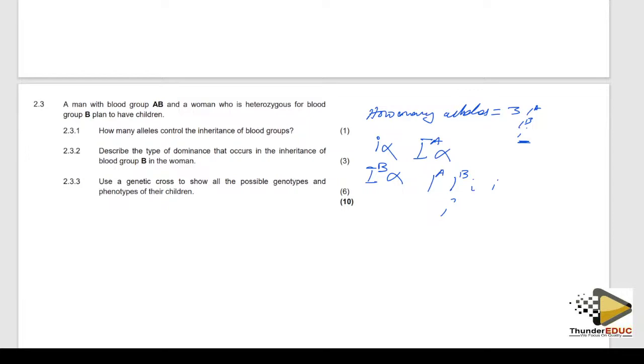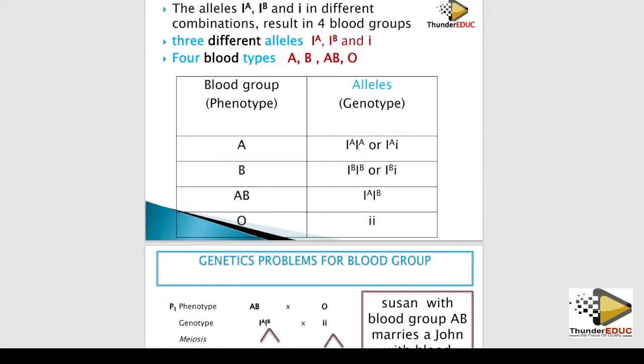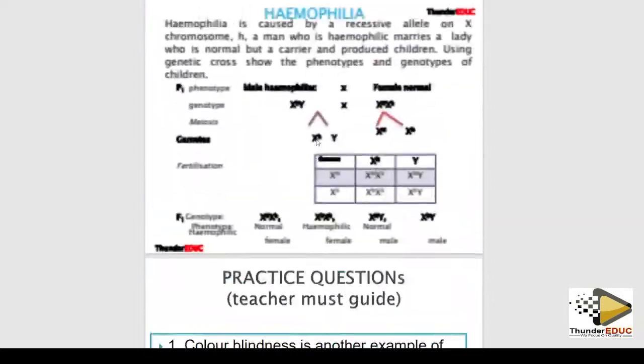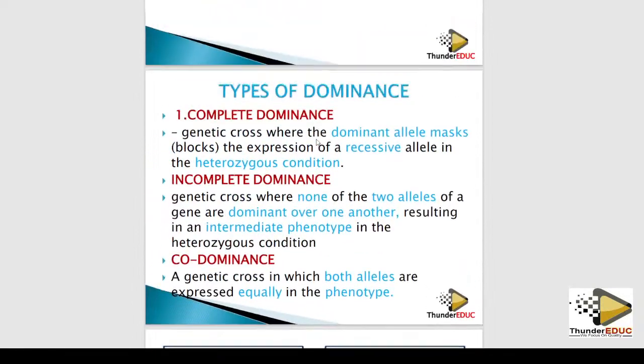Let me show you with the booklet so that we don't waste too much time. Complete dominance means one allele is completely dominant over the other. Then we have codominance, where both alleles are shown. This booklet addressed the 3 types of dominance very well.